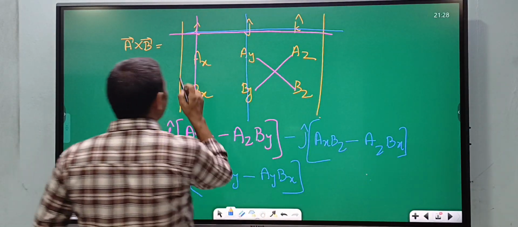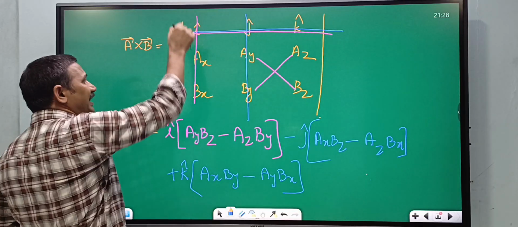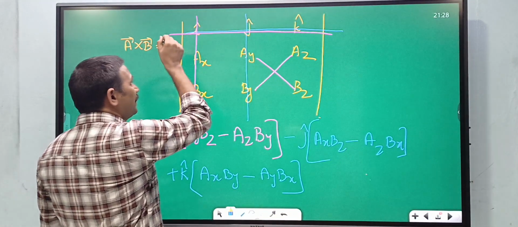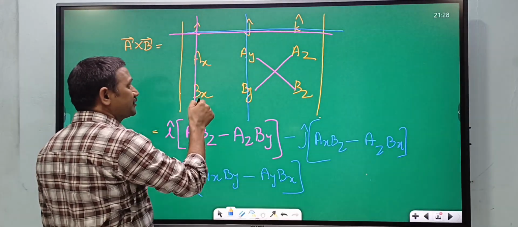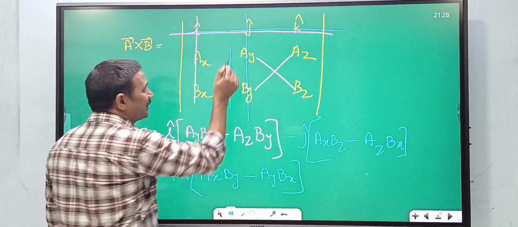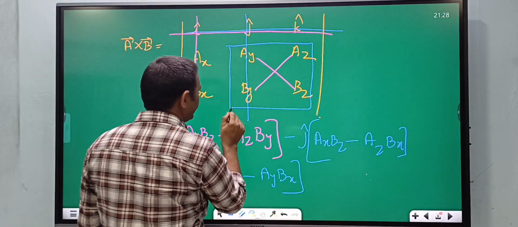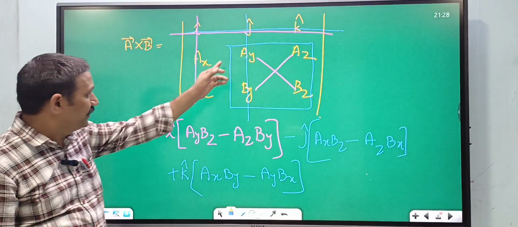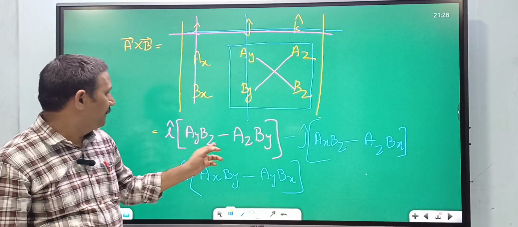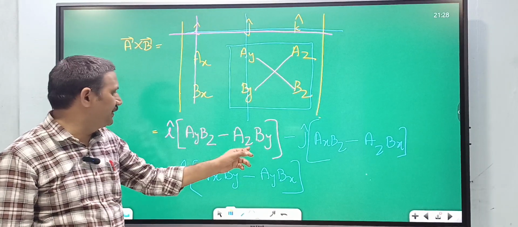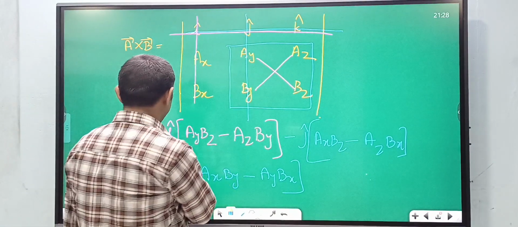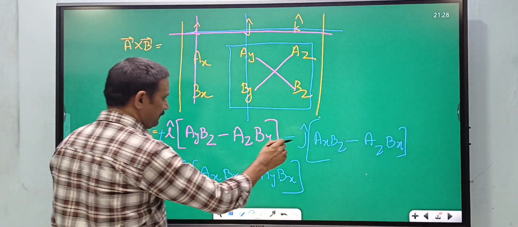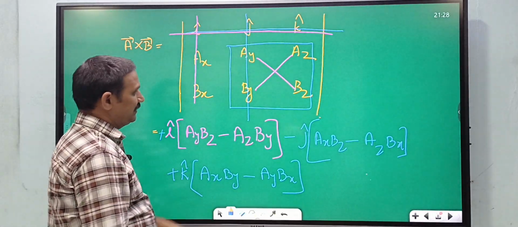First for i cap, you draw one vertical line and one horizontal line, then you will get this determinant. That is i cap into ay bz minus az by, then plus i cap, then minus j cap, then plus k cap.